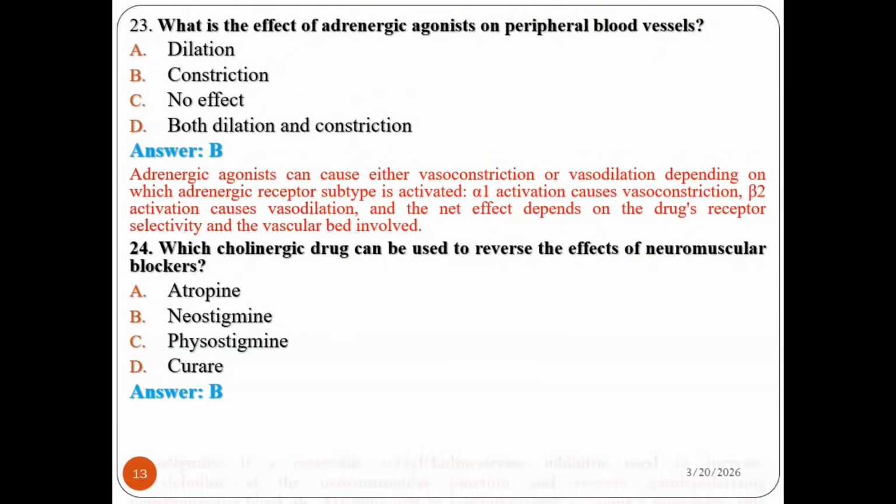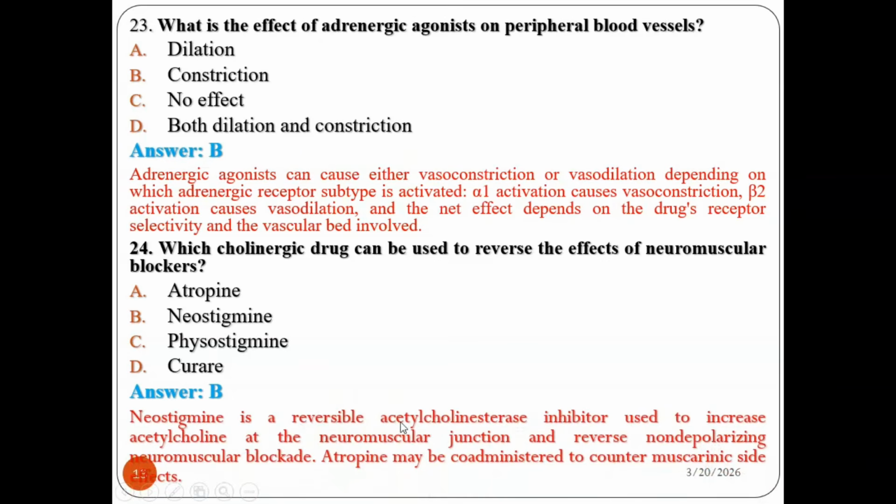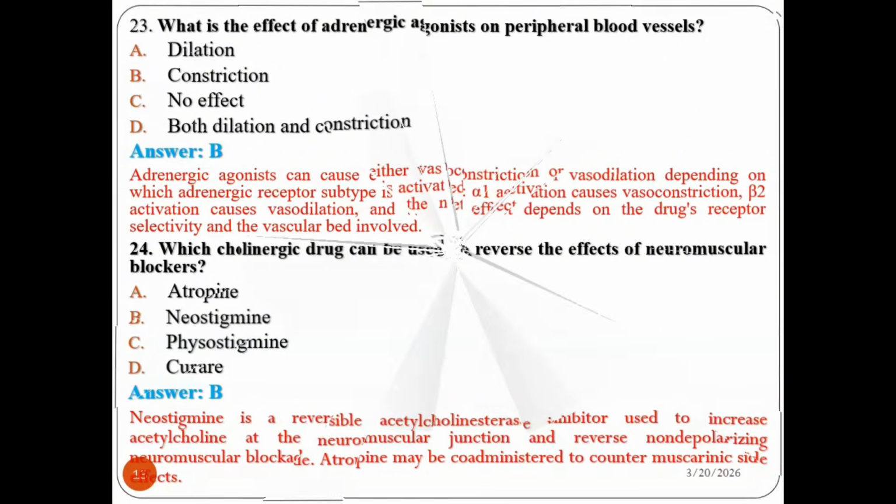It is neostigmine. Neostigmine is a reversible acetylcholinesterase inhibitor used to increase acetylcholine at the neuromuscular junction to reverse non-depolarizing neuromuscular blockade. Atropine may be co-administered to counter muscarinic side effects, but neostigmine is the drug given for reversing the effects of neuromuscular blockers.